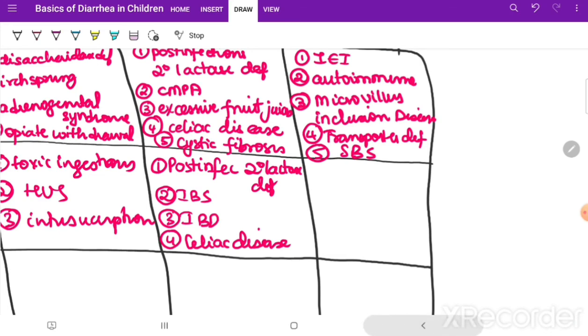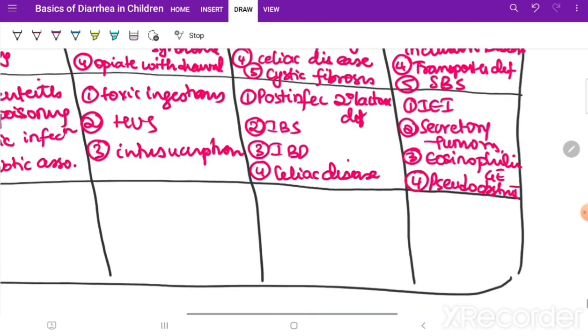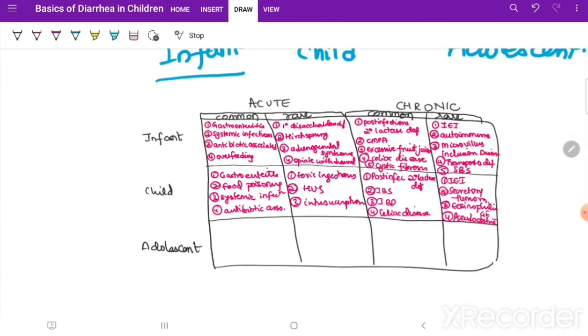In the rare ones, again we have primary, that is inborn errors of immunity, that is primary immunodeficiency diseases, secretory tumors. This is all chronic causes, don't forget. Eosinophilic gastroenteritis, and something which is called pseudo obstruction, Ogilvie syndrome and all that. So pseudo obstruction. Okay, coming to adolescent,